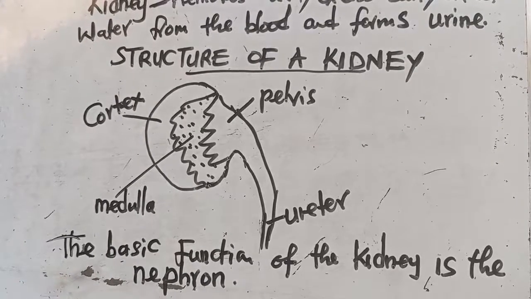We are going to look at the structure of the nephron. When we look at that structure, some things will be very easy. So let's make sure that we are able to follow through and understand everything that I'm teaching here. I'm labeling and explaining so that you get the concept and are able to apply this information in an exam.